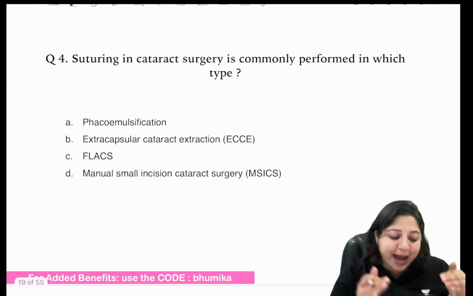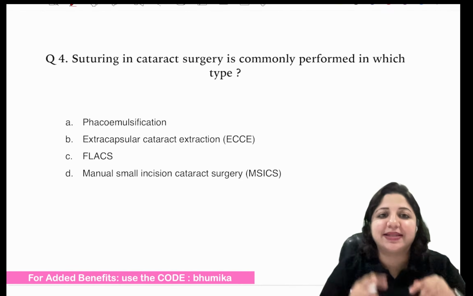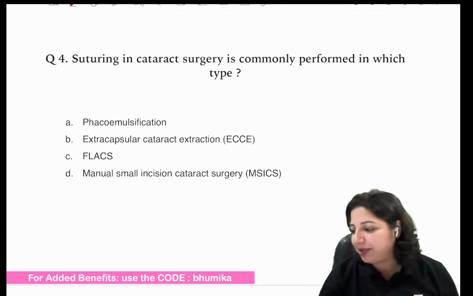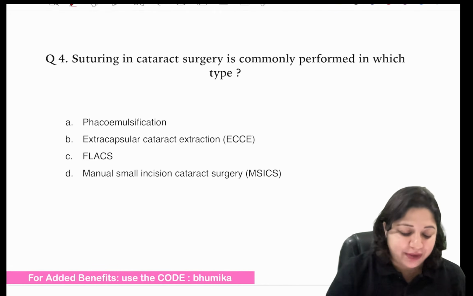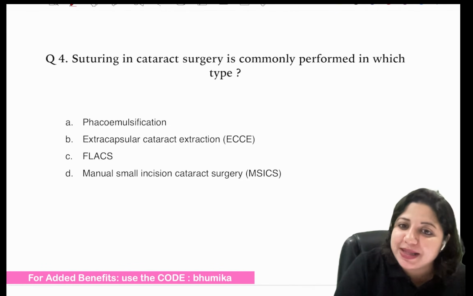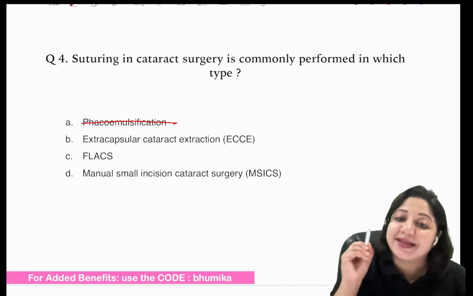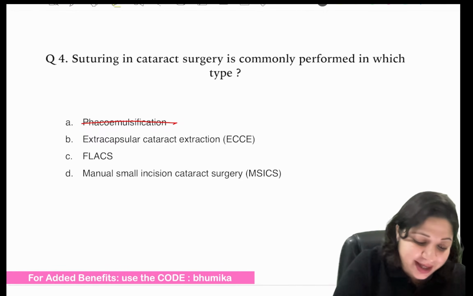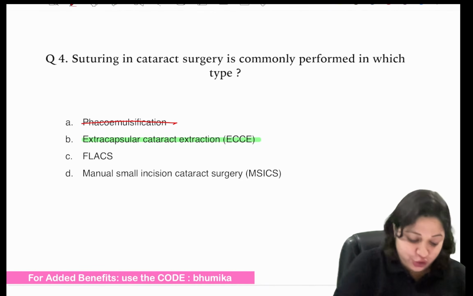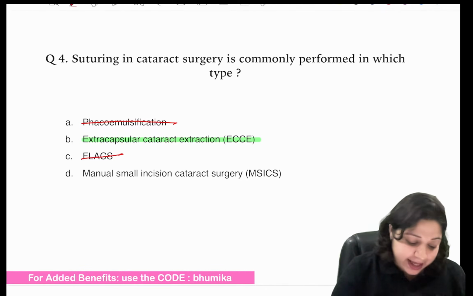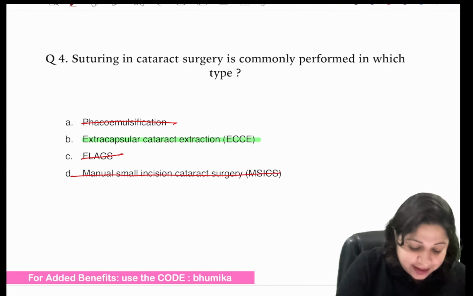When we come back to the question, let's try and attempt it. Suturing in cataract surgery is commonly performed in which type? Is it phacoemulsification? No. Is it extracapsular cataract surgery? The answer is yes. Is it FLACS? No, because it is advanced. Is it manual small incision cataract surgery? No.